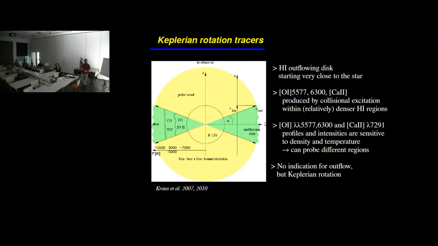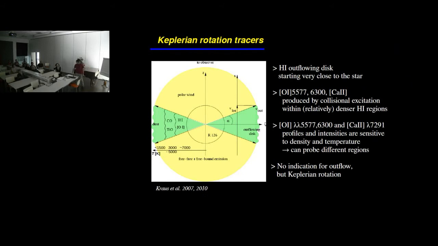So having this kind of tracers, we can probe different densities and start seeing different parts of the disk. As I said, the study showed that there is no direct indication for outflow of the wind, but it can be reproduced and explained through Keplerian rotation.